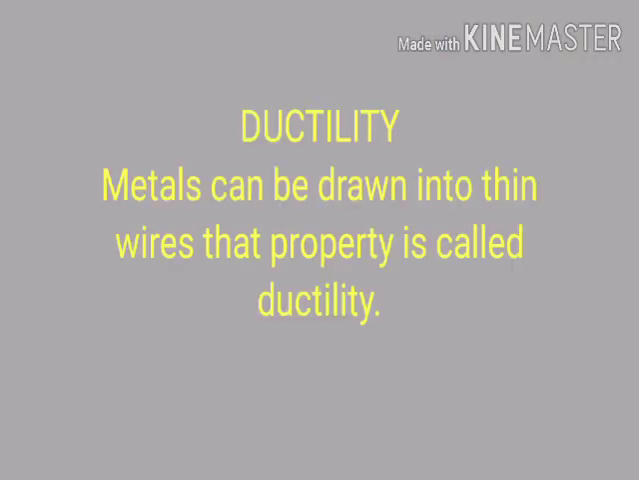Similarly, we are using copper wires for wiring purposes. This copper is a metal which is drawn into very thin wire. Silver can also be drawn into thin wires. Like this, metals can be drawn into thin wires. That property is called ductility. Ductility: metals can be drawn into thin wires. That property is called ductility.